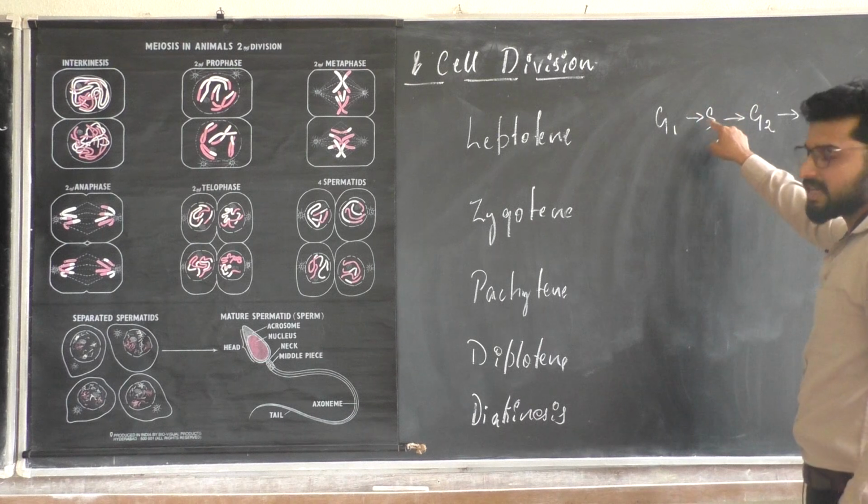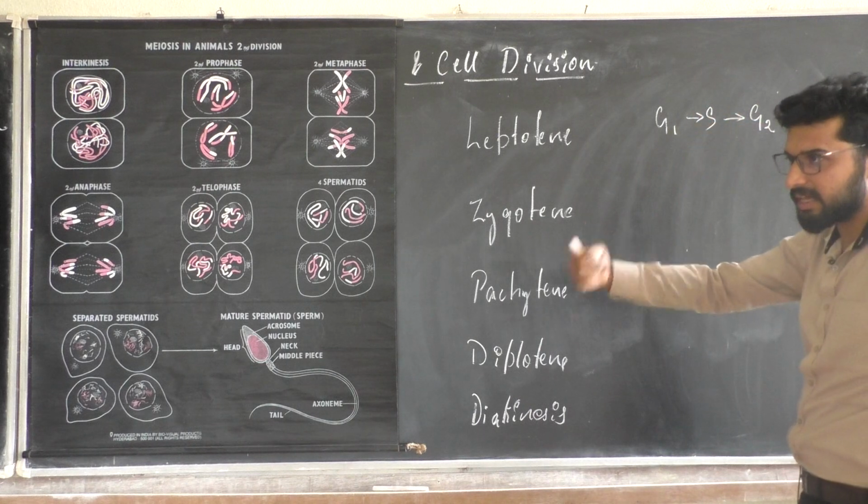You already know that in the S phase the whole content of DNA is doubled.